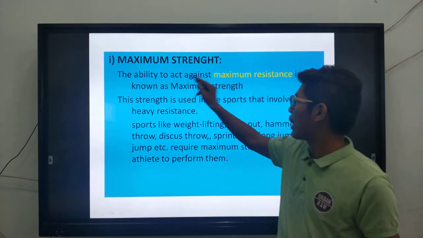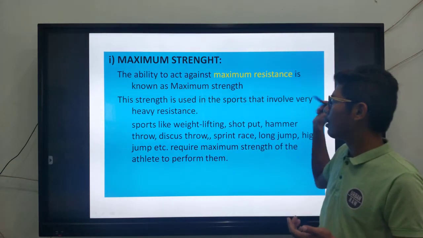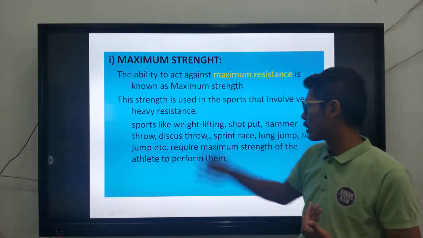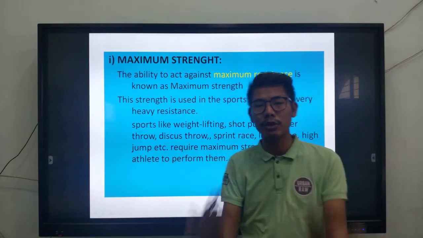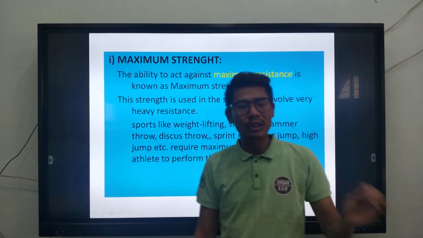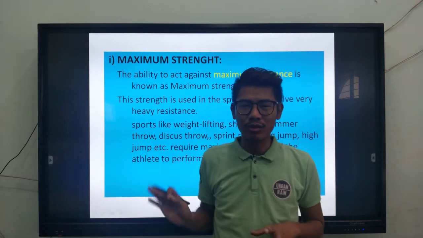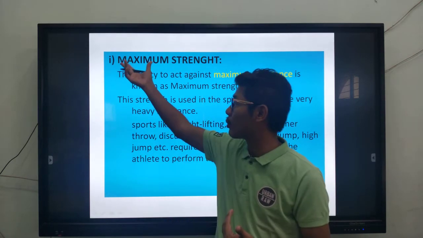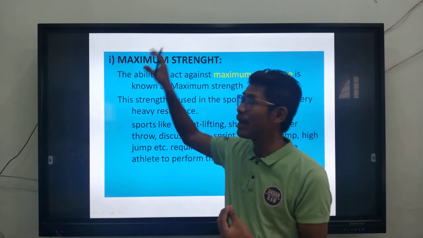Now, the ability to act against maximum resistance is known as maximum strength. This strength is used in sports that involve heavy resistance. Sports like weightlifting, shot put, hammer throw, discus throw, sprint race, long jump and high jump require maximum strength of athletes to perform them. You may require minimum strength just for going for a walk, and with a minimum level of strength you can perform that kind of work. But when it comes to real sport, you require a maximum level of strength. That means you need to exert more force and energy into this activity. So that's why we call it maximum strength.